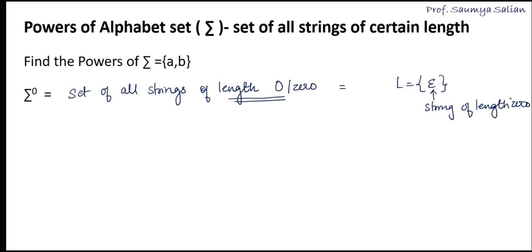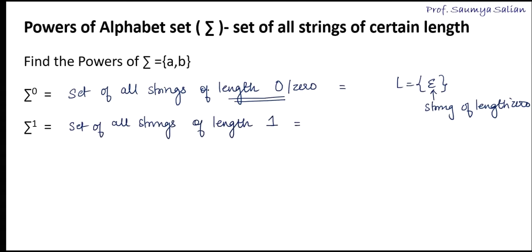Next, sigma to the power 1 indicates the set of all strings of length 1.